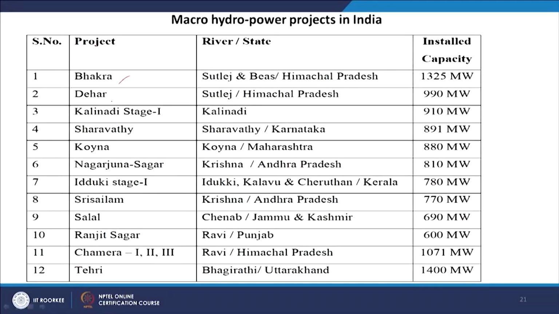And in India we have many hydropower plants like Bhakra, Dehar, Kalindi, stage 1 and Saravati, Koyana, Nagarjuna Sagar, Idukki stage 1, Srisailam, Salal, Ranjit Sagar and Chamera 1, 2, 3. These are different projects and the rivers on which these power plants have been installed.